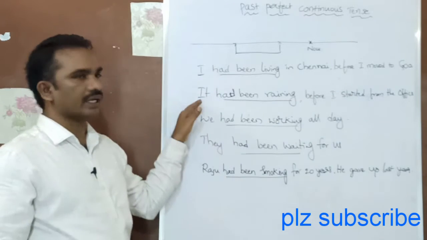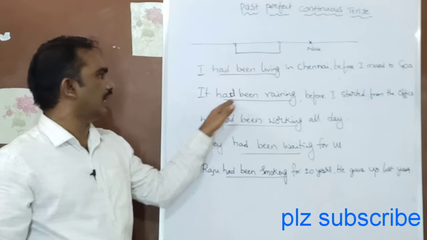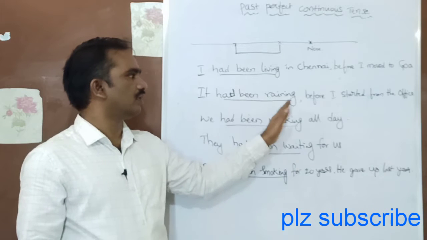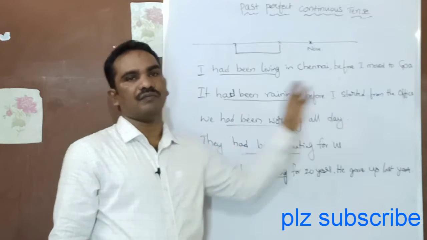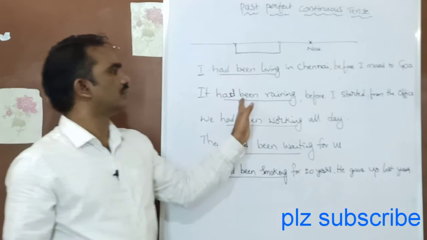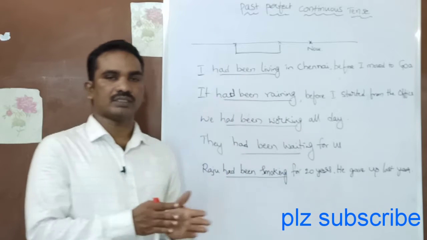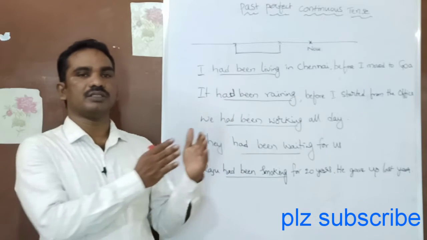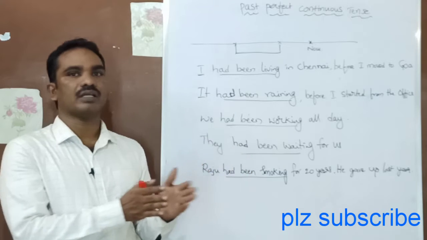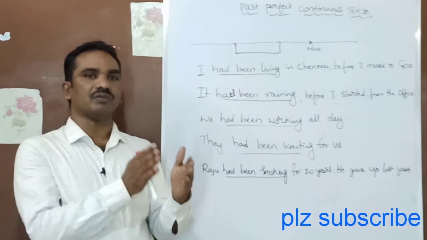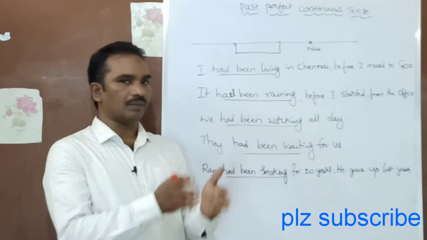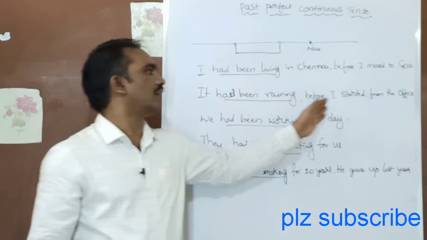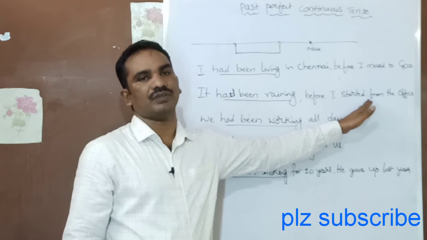Look here, the second example. It had been raining before I started from the office. So the rain started in the past and continued for some time. At some point of time it stopped. Then I started from the office.